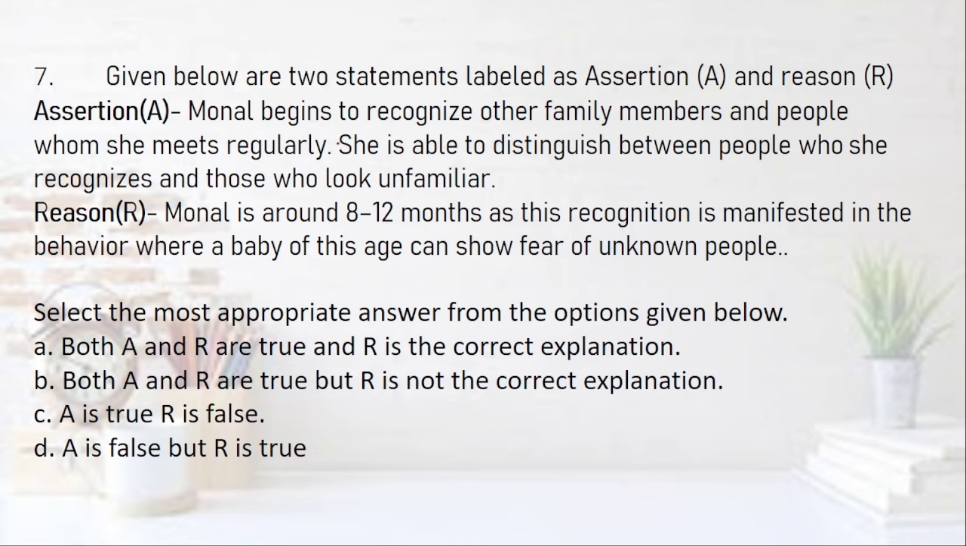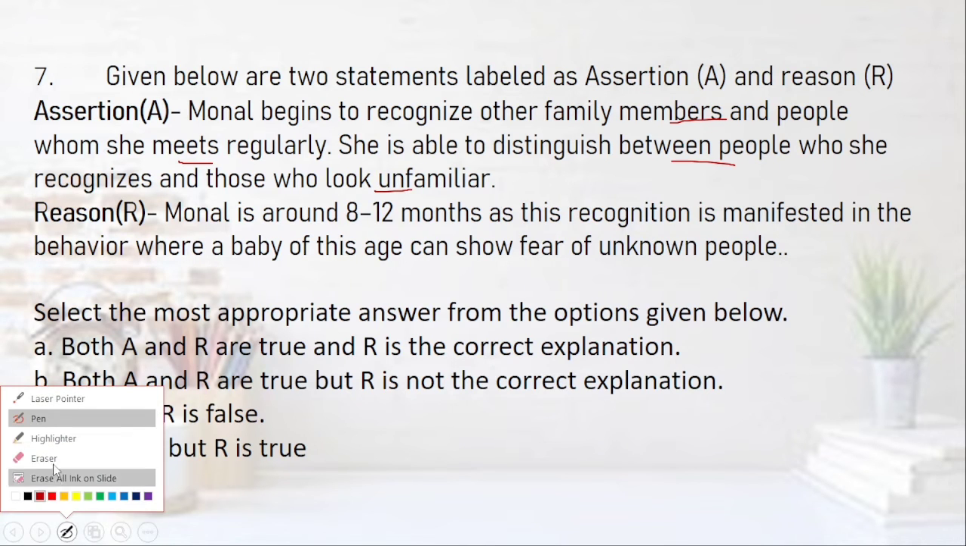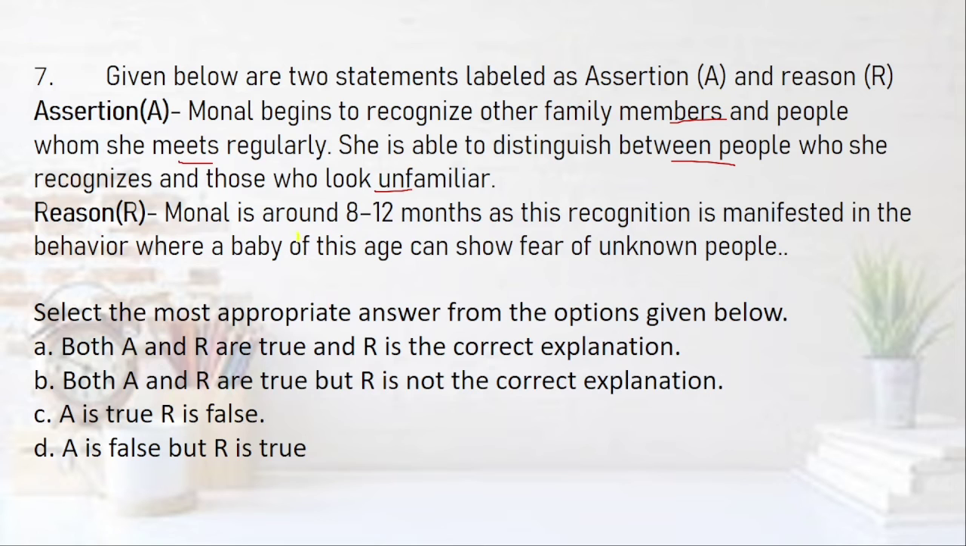Assertion is, Monal begins to recognize other family members and people who she meets regularly. She is able to distinguish between people who she recognizes and those who look unfamiliar. It seems to be correct. Reason, Monal is around 8 to 12 months, as this recognition is manifested in the behavior where a baby of this age can show fear of unknown people. What do you think? Are these two correct or no?